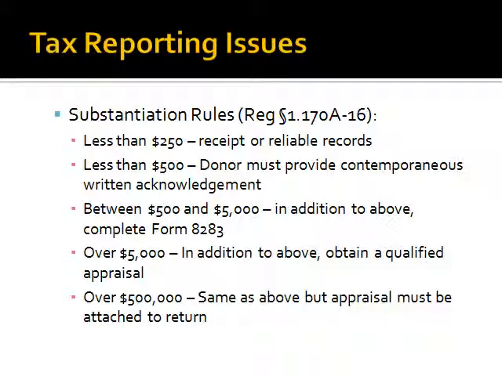With non-cash contributions, the substantiation rules actually get a little bit more complicated. For less than $250, a receipt or reliable records will be sufficient. Between $250 but less than $500, the donor must provide contemporaneous written acknowledgement. Between $500 and $5,000, in addition to the above-mentioned requirements, the taxpayer must complete Form 8283. If the amount of the contribution is over $5,000, in addition to the above, the taxpayer must obtain a qualified appraisal.